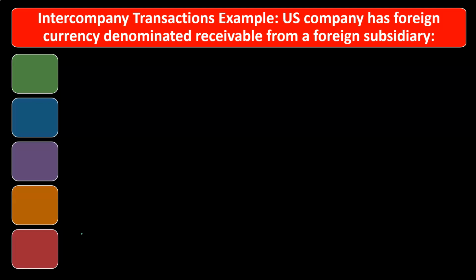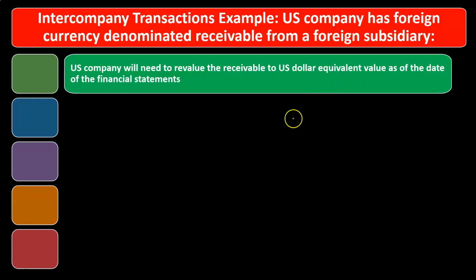Intercompany transaction example. A U.S. company has a foreign currency denominated receivable from a foreign subsidiary. So once again, this is an example of an intercompany transaction. We have a parent company that is a U.S. company with a receivable denominated in foreign currency. The parent company is going to be receiving a receivable from a subsidiary, but that receivable will be in foreign currency, from a foreign subsidiary. So that's the example.